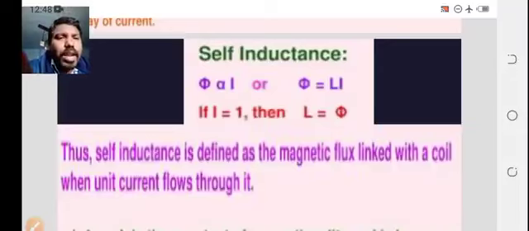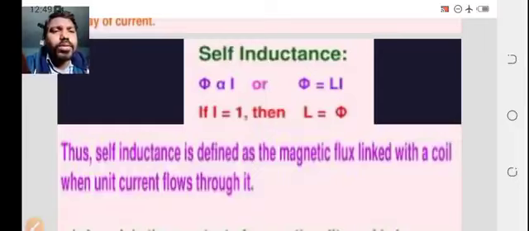Therefore, the self inductance is defined as the magnetic flux linked with the coil when unit current flows through it.